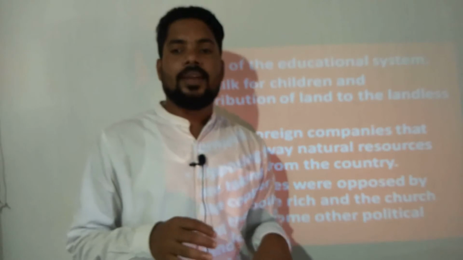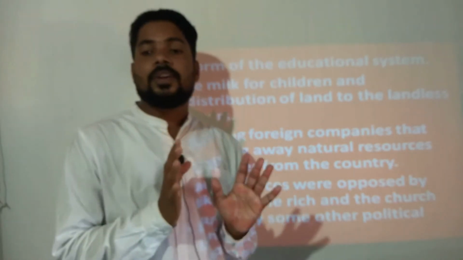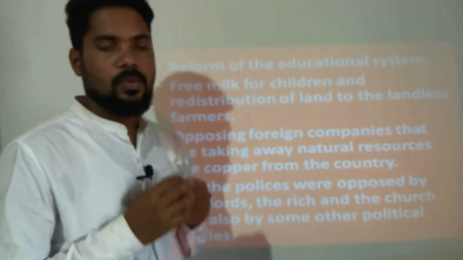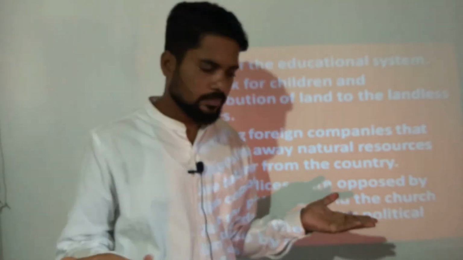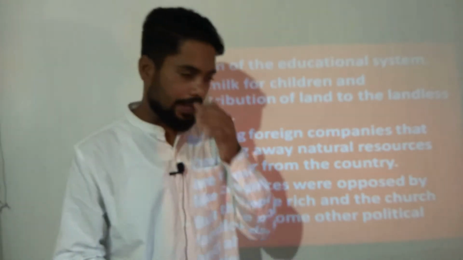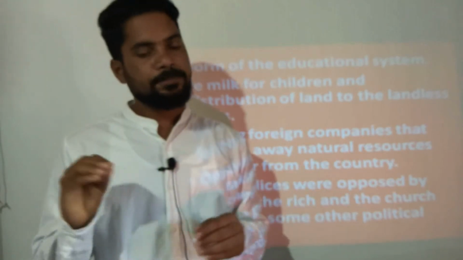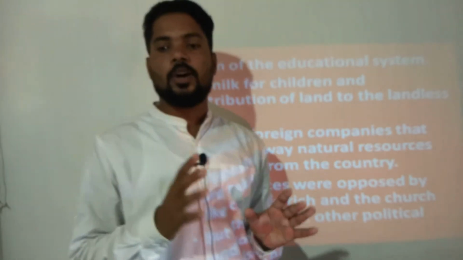But when he came up with these policies, the policies were opposed by the landlords. Why? It is simple, because if he distributes the lands to the landless farmers, the landlords will lose their lands. That's why they opposed it.